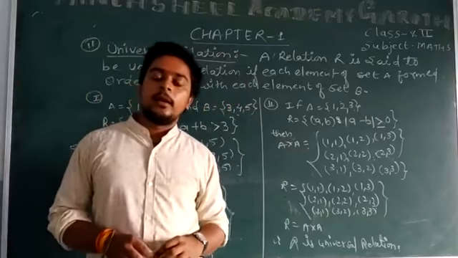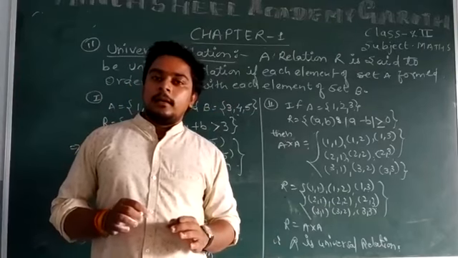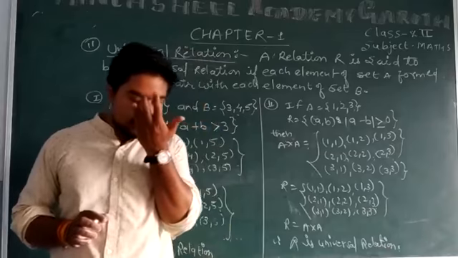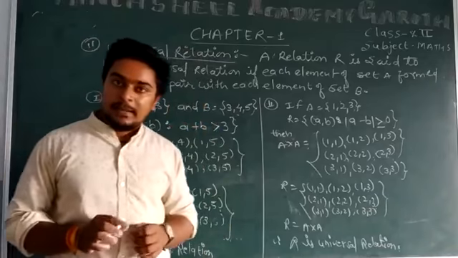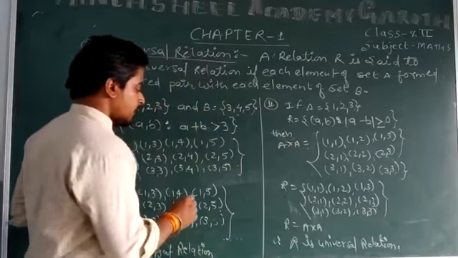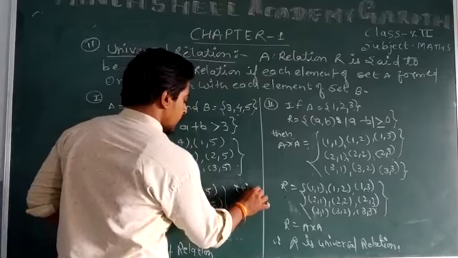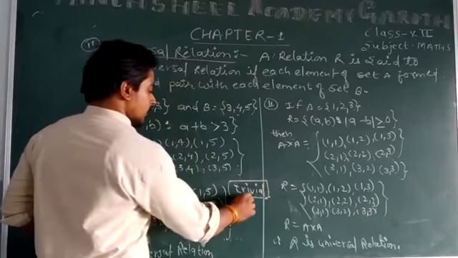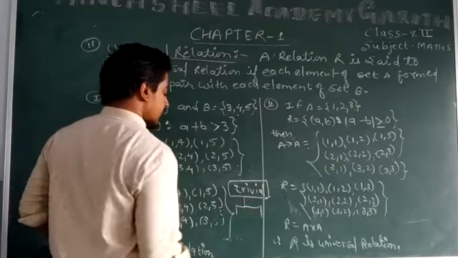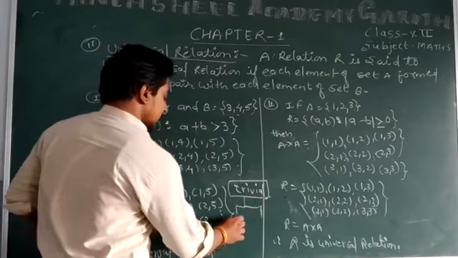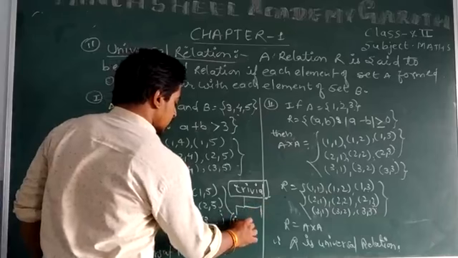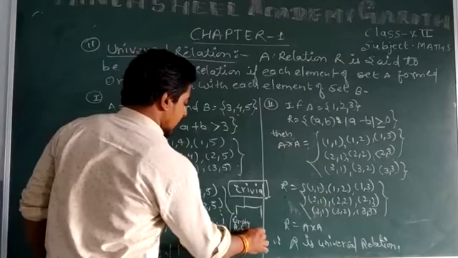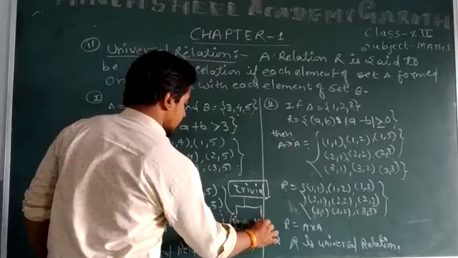Sometimes we call the universal relation and the empty relation a trivial relation.